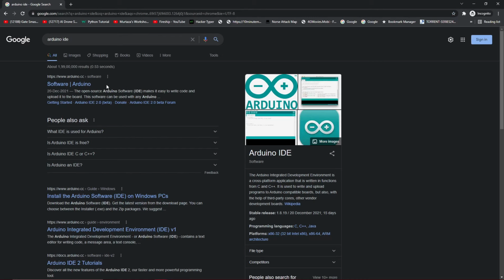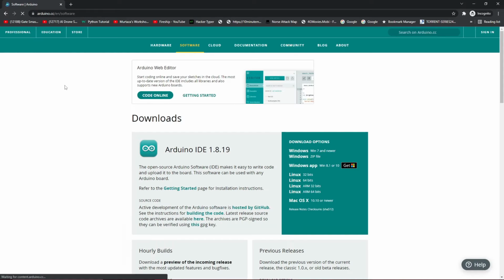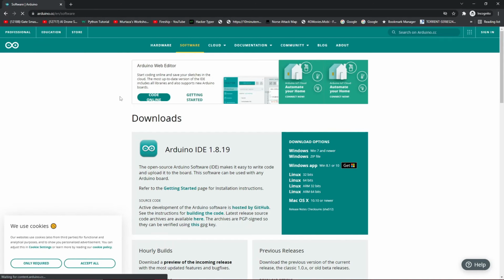So after searching that, you will find this first result, that will be the software Arduino. So basically the Arduino is a software as well as a hardware company. So it also provides us with the software that we need to create the programs for the Arduino board. So we will just click on this first link in here, and it will redirect us to the download page of the Arduino IDE. So after coming here, you can see Arduino IDE 1.8.90, which is the latest version of this Arduino IDE.